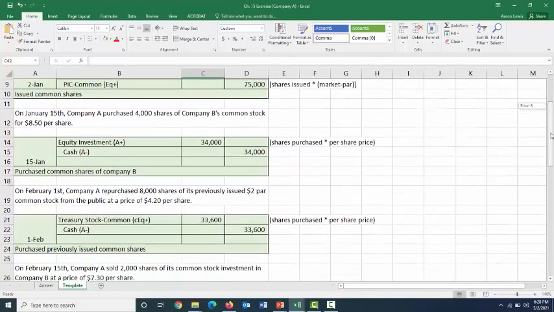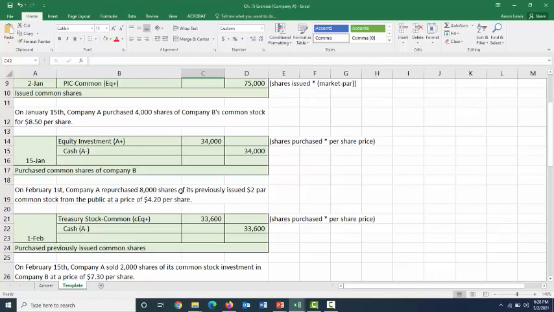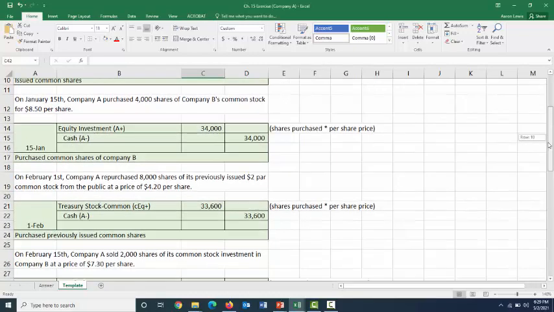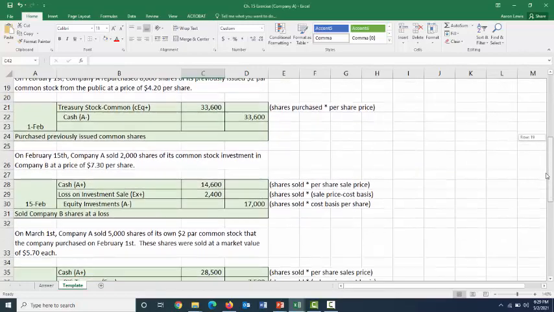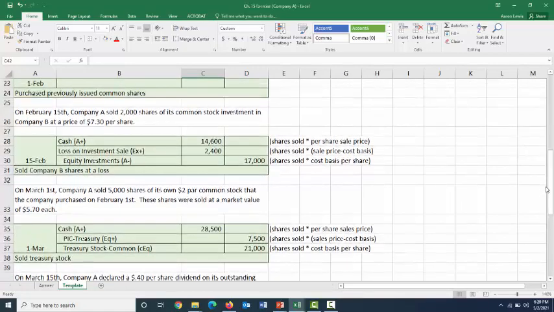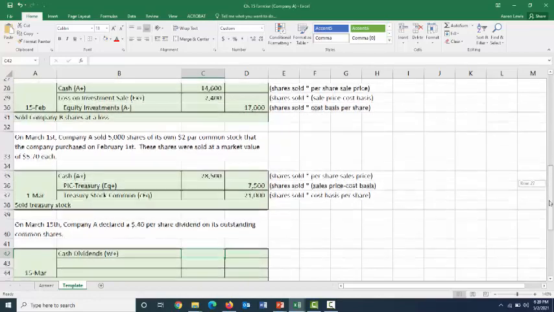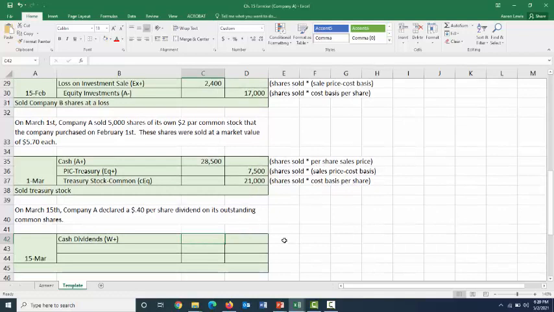Well, on February 1st, we repurchased 8,000 of our own shares. So if we had 25,000 out and we just bought 8,000 back on February 1st, after we made that purchase of treasury stock, 17,000 shares would be remaining in the hands of the public. Moving on down the line, on March 1st, we resold 5,000 of those shares back to the public. So there were 17,000 before. We just put 5,000 back into circulation. And that means that on March 15th, at this time, when we are issuing these shares, we have 22,000 shares outstanding in the hands of the public.